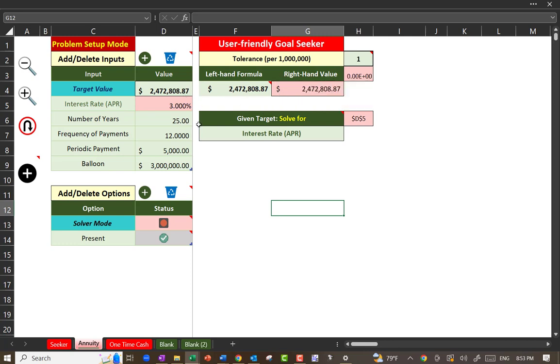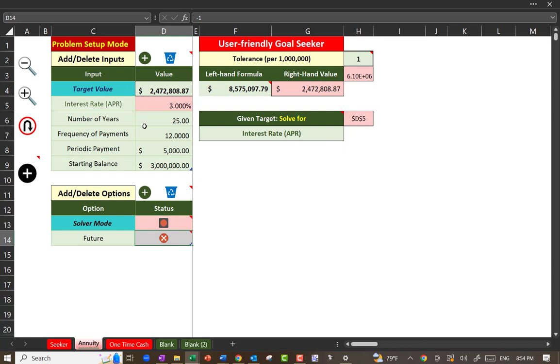Pasting the value means the formulas do not change, you only paste value then. Now I go back to future mode. That number doesn't mean anything now. That's my target. That's how much money I need to end up with 40 years from now.